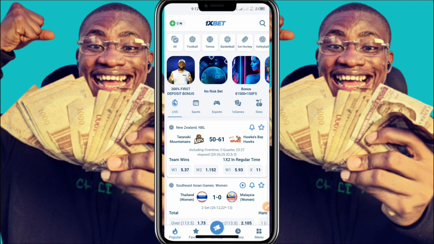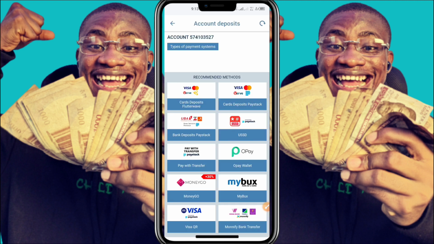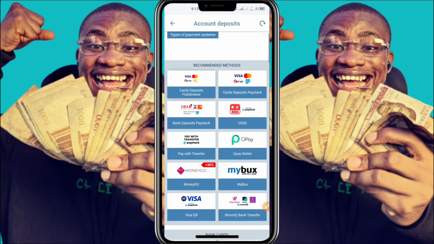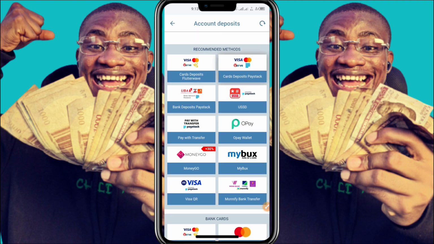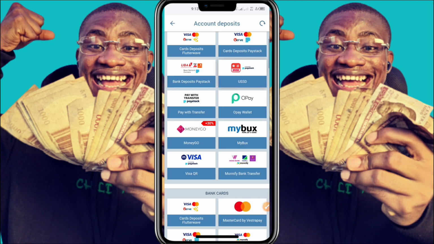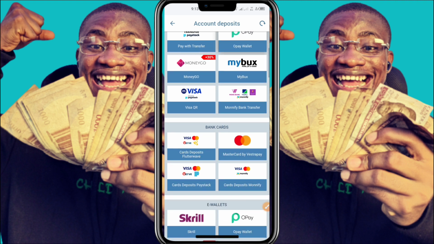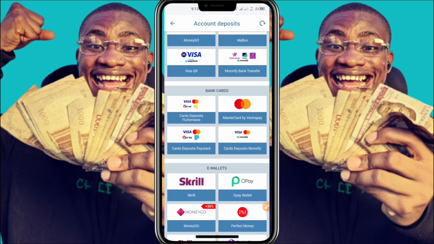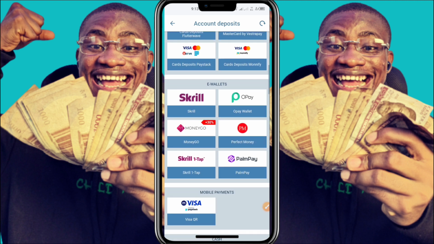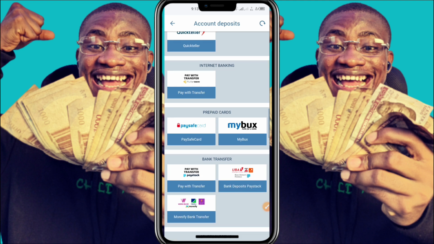Now, I'm going to show you different ways in which you can fund your 1xbet account. Let's go, guys. As you can see over here, we have several ways in which you can fund your 1xbet account. We have Visa, we have Verve. You can do transfer from your UBA, USSD, OPay. Too many ways. Wema, there are a whole lot of ways. You can even still make use of Skrill, OPay, and the rest of them.